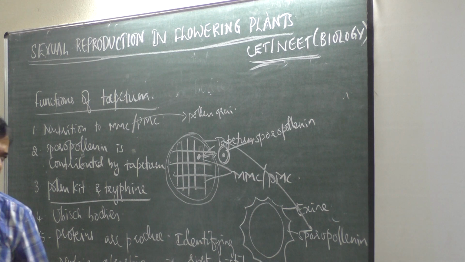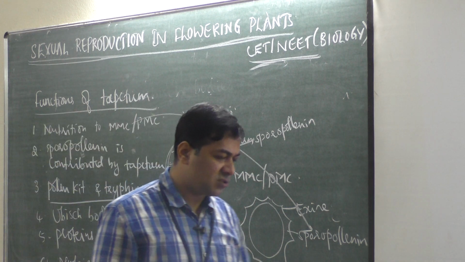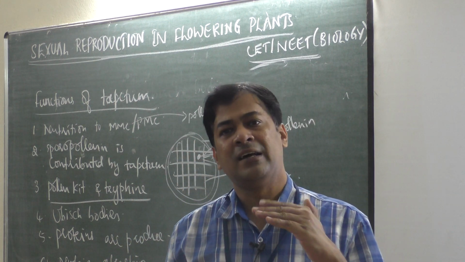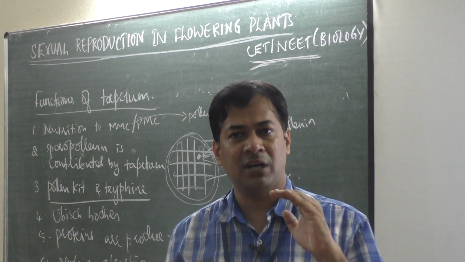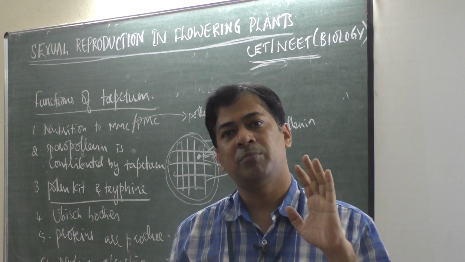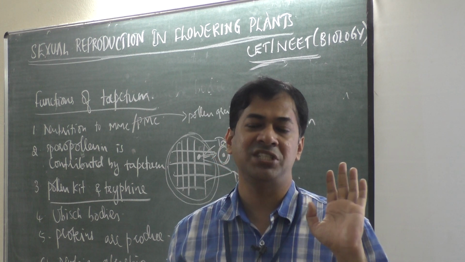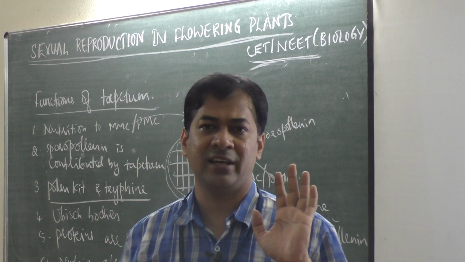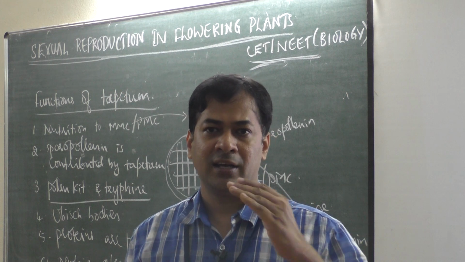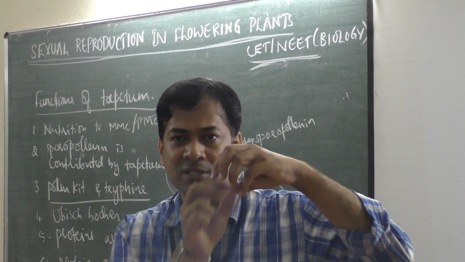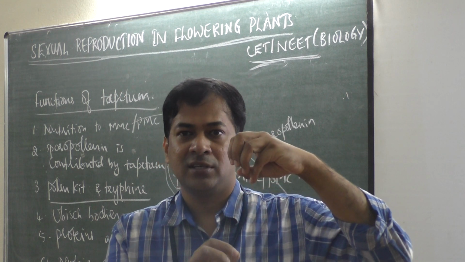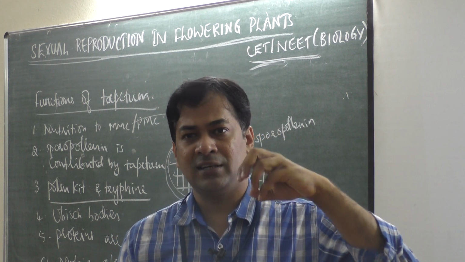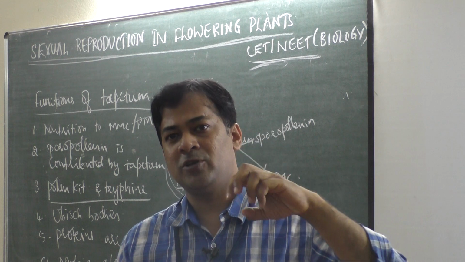Then you may ask, in your textbook that is not there, how the pistil can reject the pollen grain, how the stigma can reject the pollen grain. Suppose it is a pollen grain of a different species, then the stigma rejects it. How can it reject? Rejecting means the pollen grain cannot produce a pollen tube, no germination. The pollen grain understands by the proteins produced by tapetum.